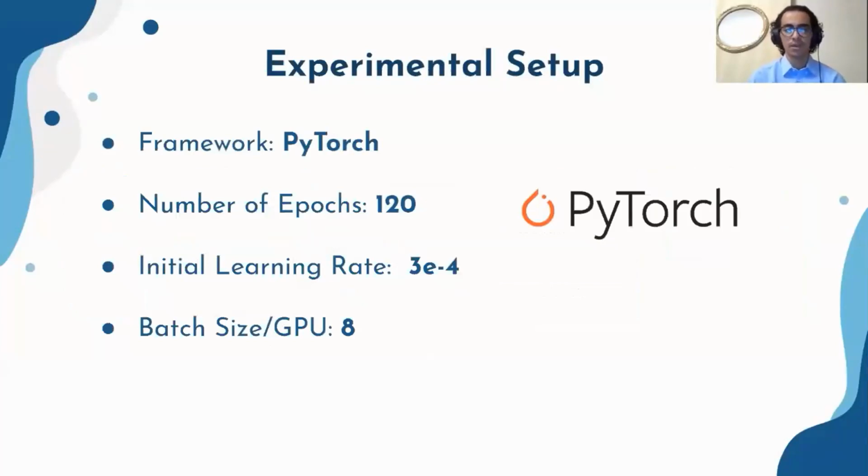Finally, here is our experimental setup. We use PyTorch as our main framework for this experiment. We used two computers from the university that supported dual GPU, and we trained our model for approximately 120 epochs. We also used a cosine decaying learning rate with an initial learning rate of 3 × 10⁻⁴.